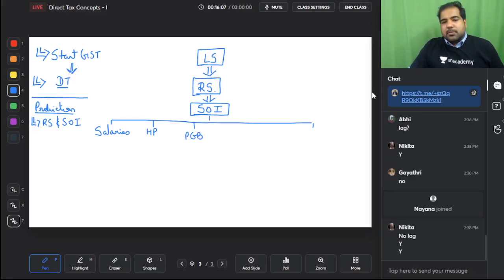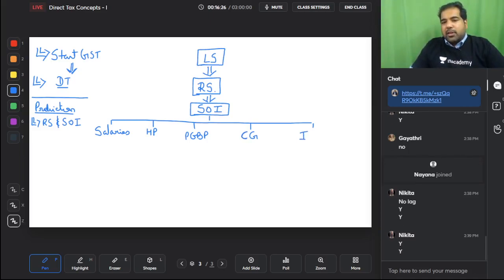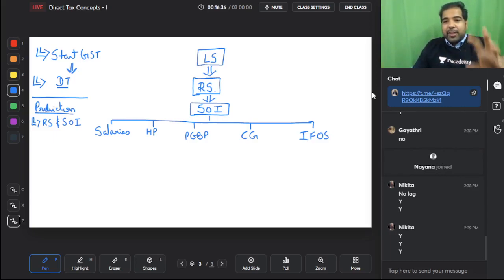When you do a business and profession and you make profits or gains, do you have a lot of expenses? Yes. When you make capital gain, today is Mahashivratri, so the stock market is closed. But when the stock market is open, you buy a share and you sell and you make money. Is there any cost and expenses? Yes. And when you have income from other sources, generally interest income, dividend income, royalty income, etc., again, do you have any expenses? Yes, guys. So the government, although very greedy, is very well aware that you have expenses in relation to every income, and hence they give you deductions in each of them. So in each of these you will tax the net income. Yes.